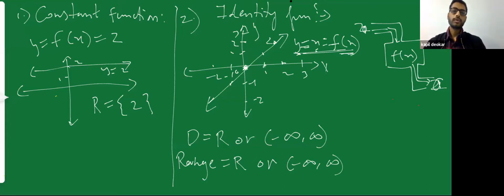I want you to copy these down as I'm going forward, because these are going to be very, very important to understand even your next chapter of limits and continuity. You are going to need these graphs in other chapters. So copy down. If you want to take a snapshot, take it.